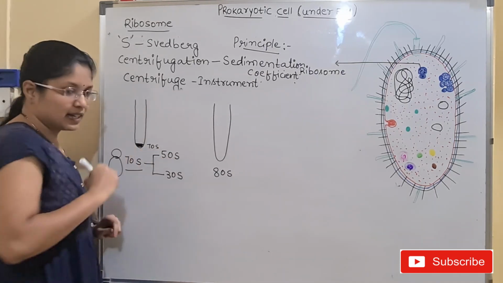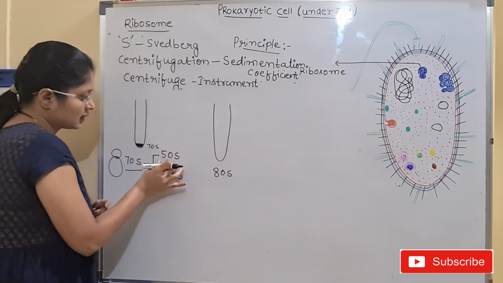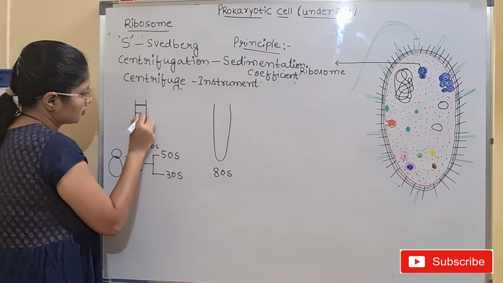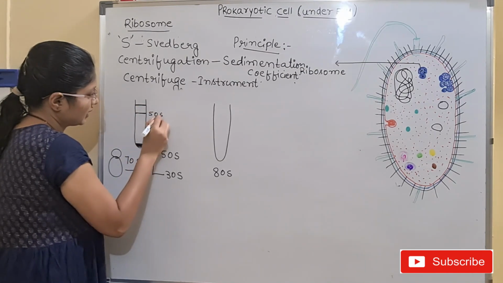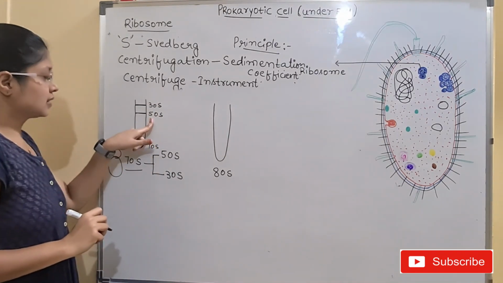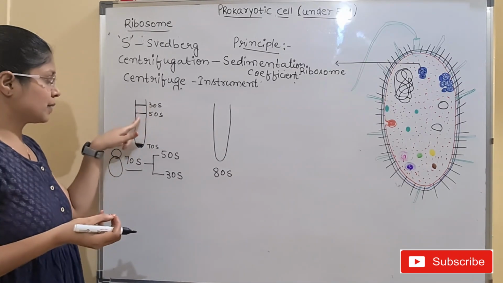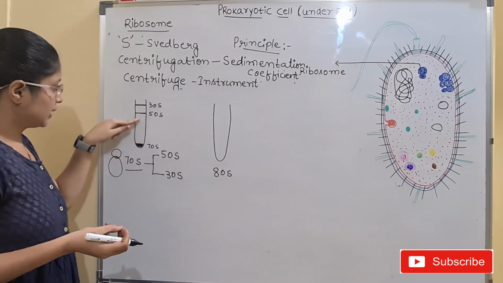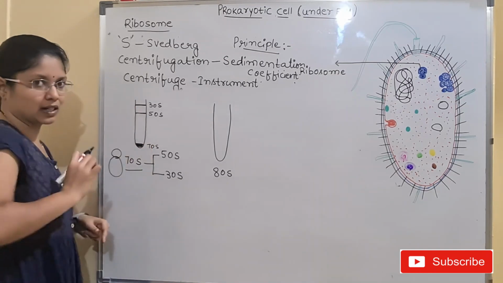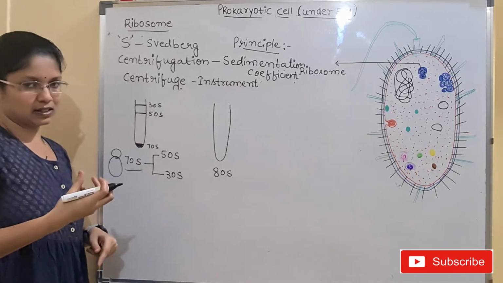Then what about this 50s and 30s? They are lighter compared to the 70s, right? And these lighter ones will be present here. Let us say this is 50s and this is 30s. So 50s, in comparison, will be a little heavier compared to 30s, so it will be present at the bottom. And in comparison with 70s, it will be lighter, so it will be present in between. And 30s at the top level in the supernatant, and the 70s in the pellet section.